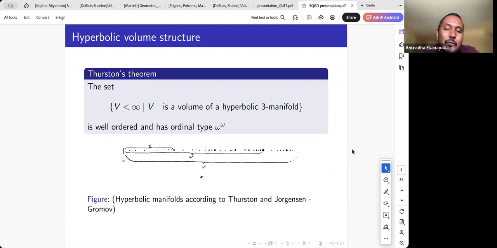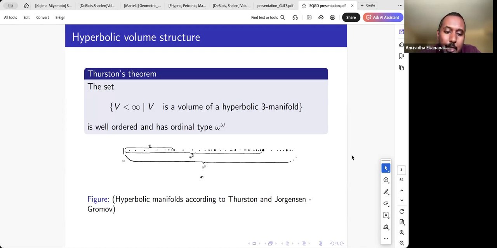He showed the set of all the hyperbolic volumes is well ordered and forms an ordinal type of omega to omega. So his result actually implies the existence of minimum volume manifolds in various different topological classes of manifolds. For example, this set will have a minimum number, and that minimum number will be the volume of the smallest hyperbolic three manifold.